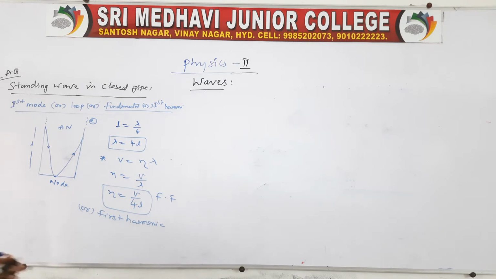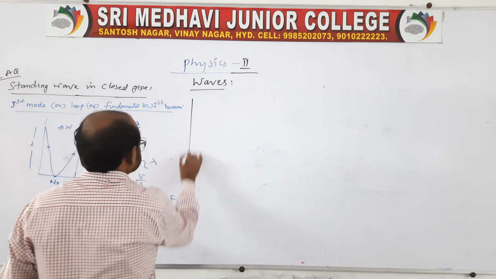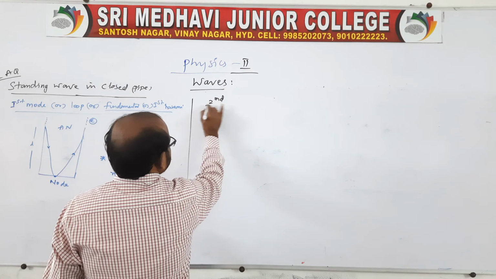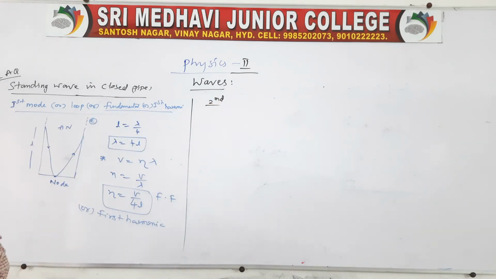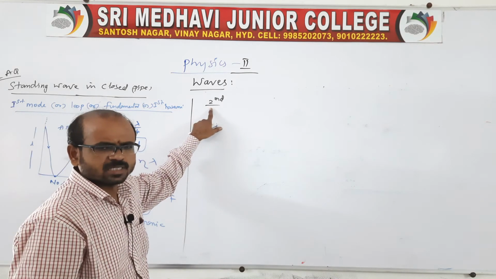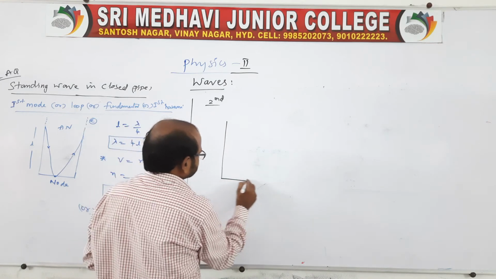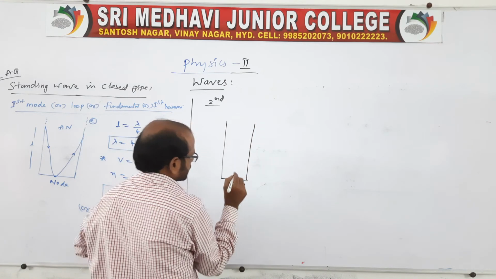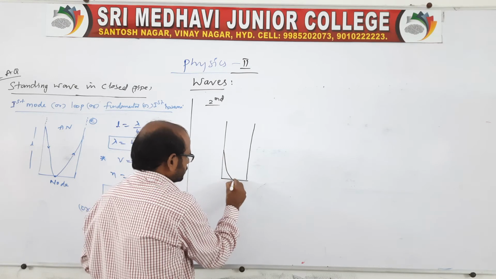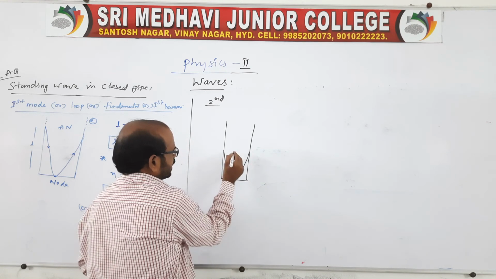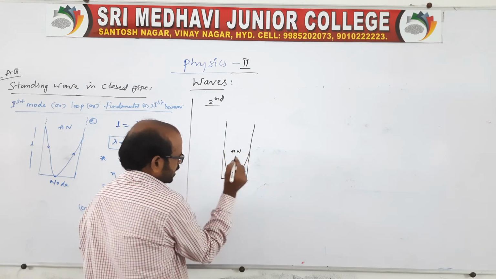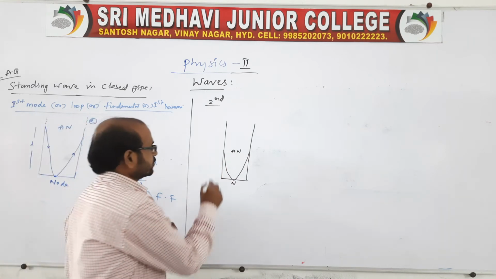You go for the second mode like this. Look at the second mode. Is it possible or not? We have to check. One mode must consist of a node and an antinode. So now we are moving to the second mode, and we have to check whether it is possible. Take a closed pipe. We can say this is one mode, clear, a node and an antinode. And now go for the second mode.